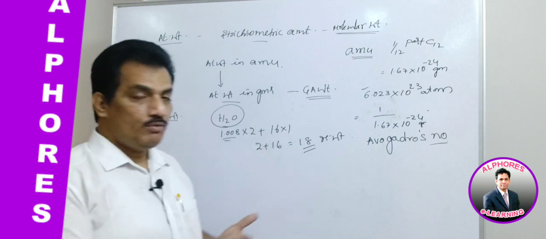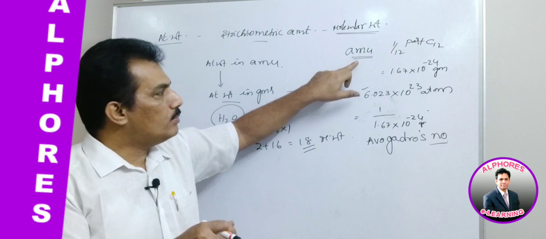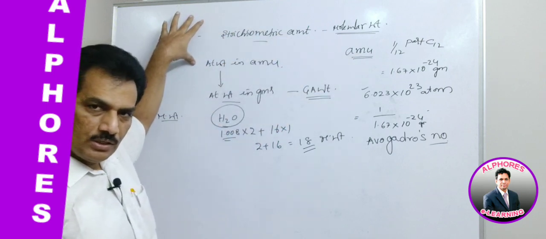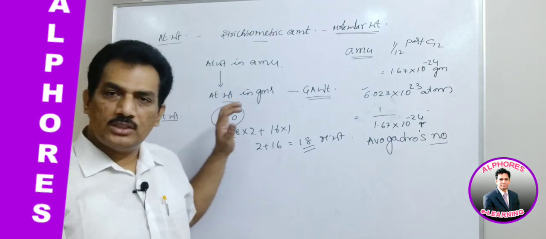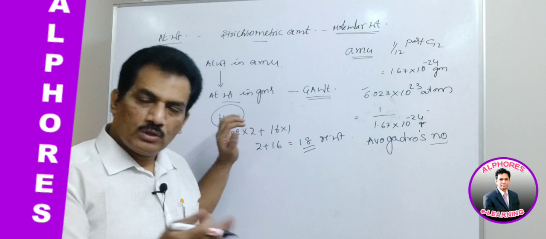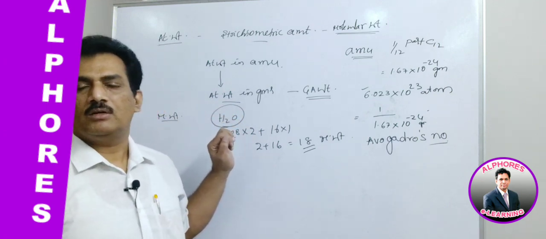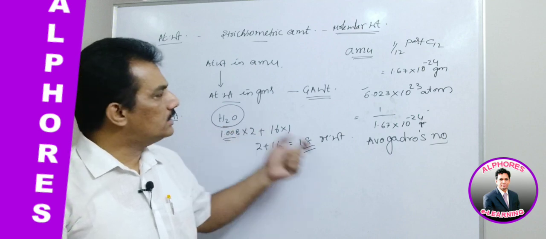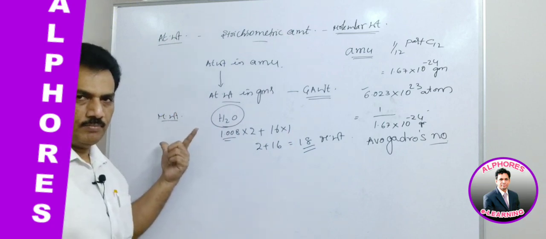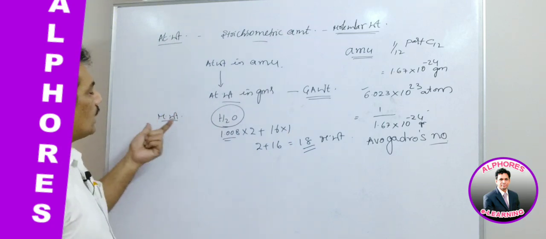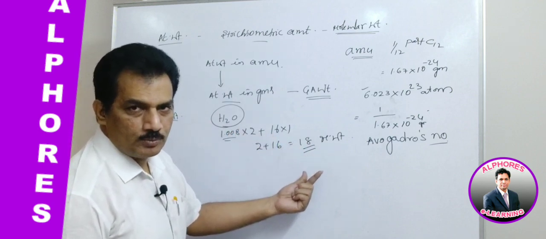But by definition, as a relative mass with respect to AMU, as I already told you, AMU can be used to measure the atomic weight. It can also be used to measure molecular weights, similar to a 1 kg stone that can be used to measure sugar, the mass of rice, or the masses of vegetables. In the same manner the same AMU can be used for molecular weights also. Clear? Now, when it comes to molecular weight, one method is the sum of the atomic weights of all the atoms present in it.